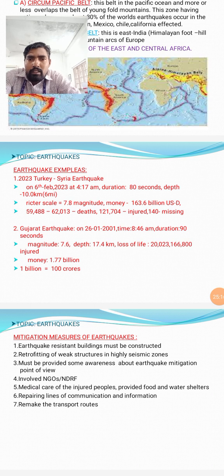The entire Gujarat was affected by the earthquake. Gujarat earthquake magnitude was 7.6, depth 7.4 kilometers. Around 20,000 people died, and also 1,66,800 people were injured. Damage of 1.77 billion dollars. 1 billion is equal to 100 crores.